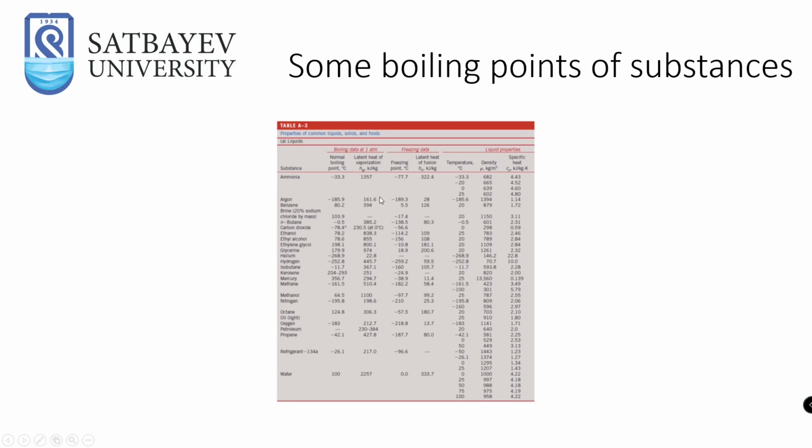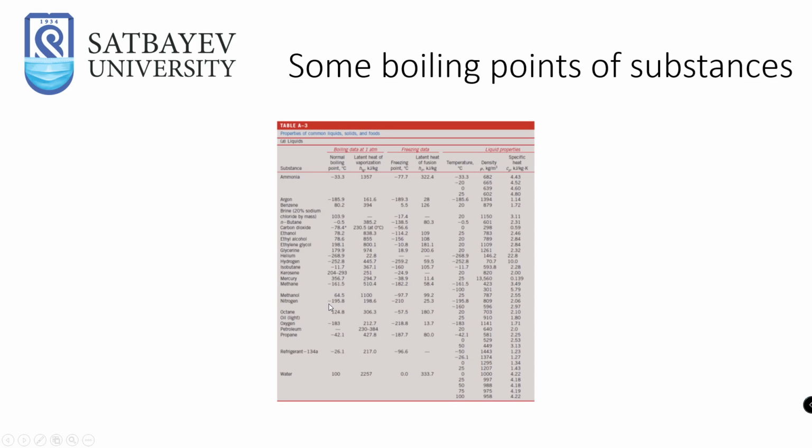As you can see here, there are boiling points of different substances. For example, argon boils at minus 185.9 degrees. Ethanol, and let's look at methane, minus 161.